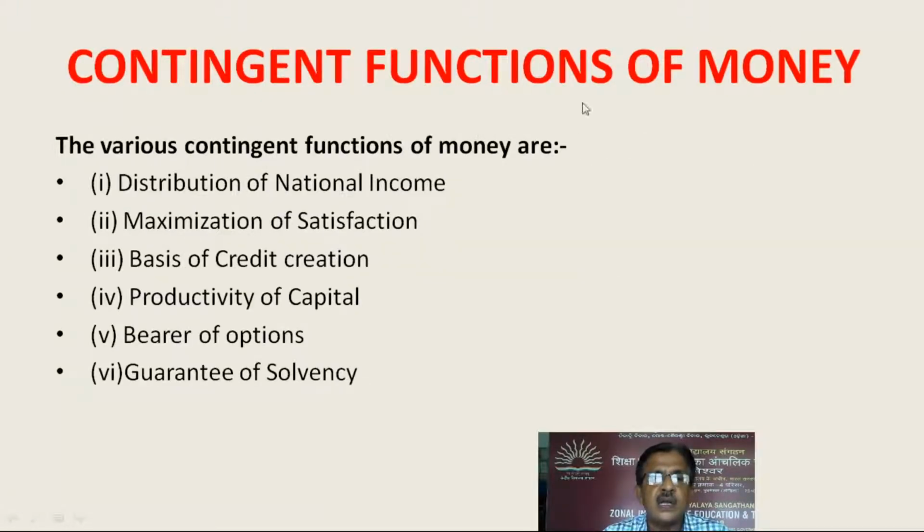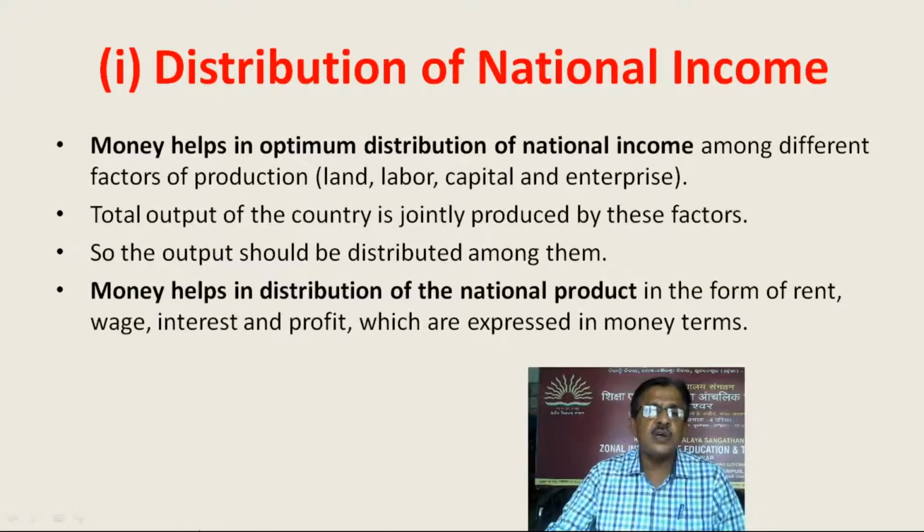Then the contingent functions of money. The various contingent functions of money are distribution of national income, maximization of satisfaction, basis of credit creation, productivity of capital, bearer of options, and guarantee of solvency. Distribution of income. Money helps in optimum distribution of national income among different factors of production, that is land, labor, capital, and enterprise.